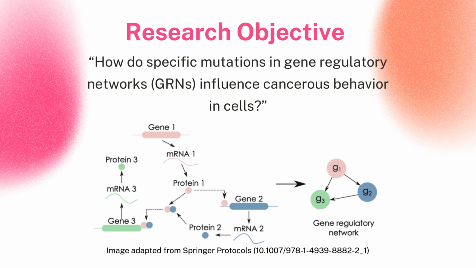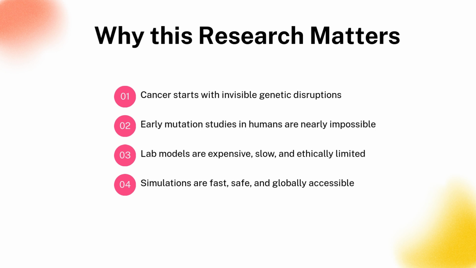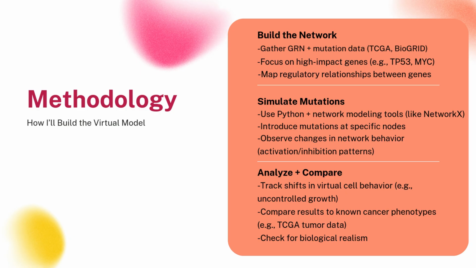My project focuses on what happens when one of these genes, like gene 1, mutates, disrupting the network and potentially triggering cancer's behavior. Why this research matters. Cancer often begins with tiny, invisible disruptions in our genes, long before symptoms appear. But studying these early mutations in patients is almost impossible, and even lab-based models are expensive, time-consuming, and ethically limited. That's where our simulation comes in. By creating a virtual cell and modeling how mutations affect gene networks, we can safely and efficiently explore the roots of cancer before it takes hold.